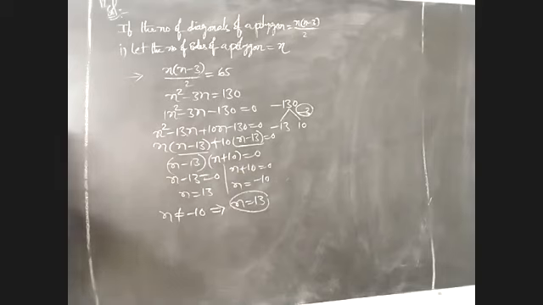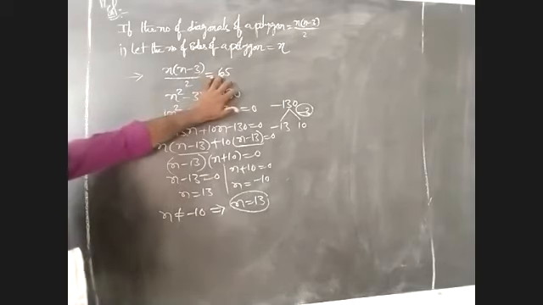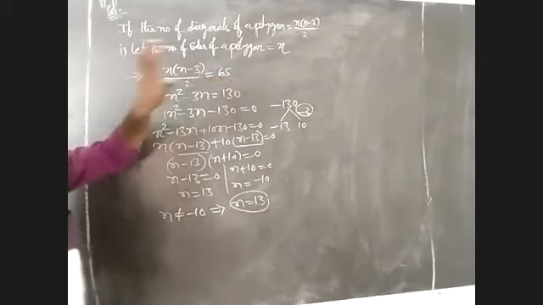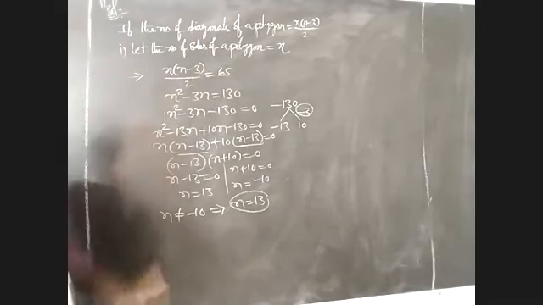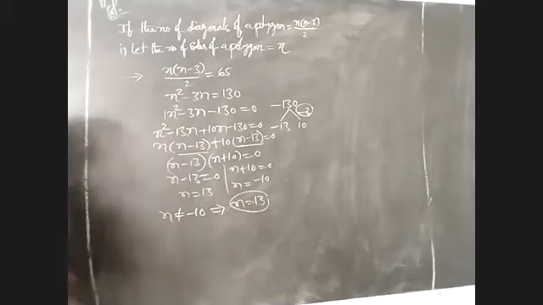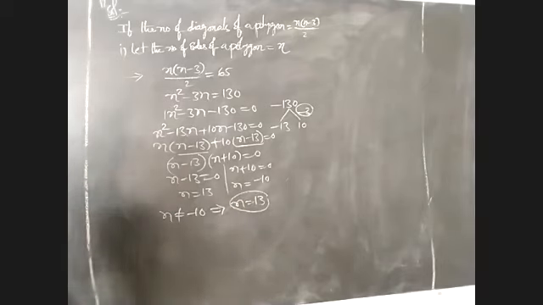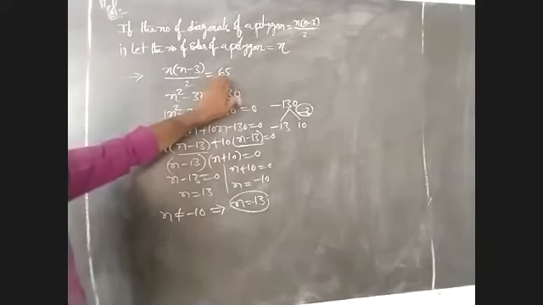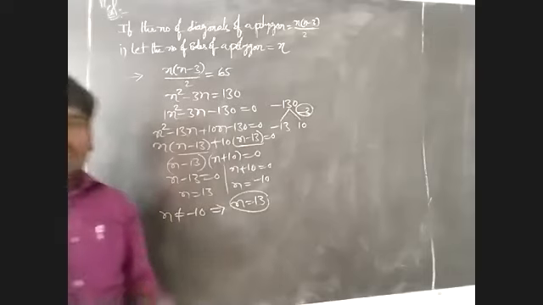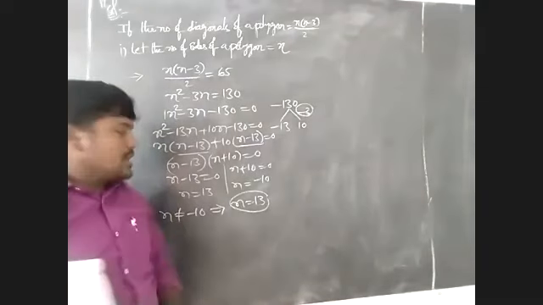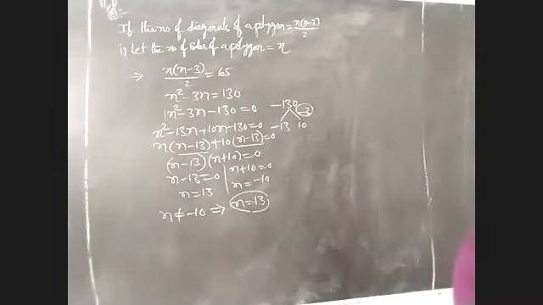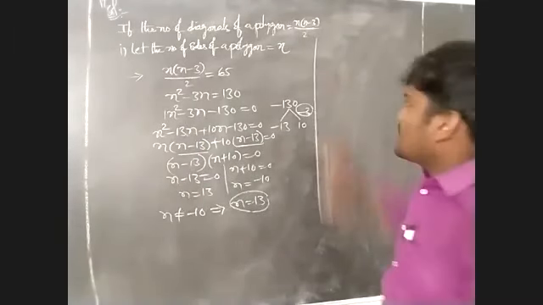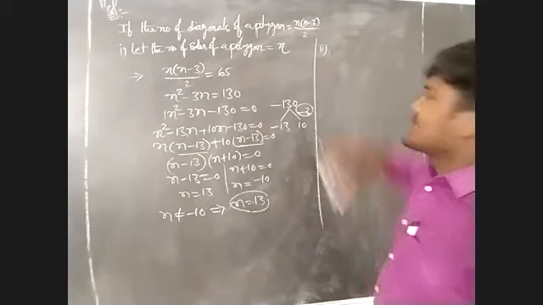That means if 65 diagonals are given in a polygon, then the number of sides of the polygon is 13. Listen to this one: if 65 diagonals of a polygon are given, then the number of sides of the polygon is equal to 13.